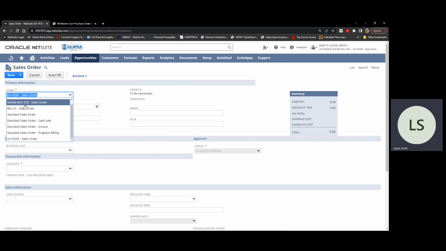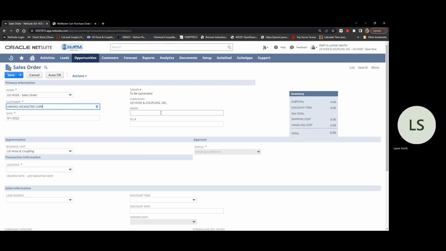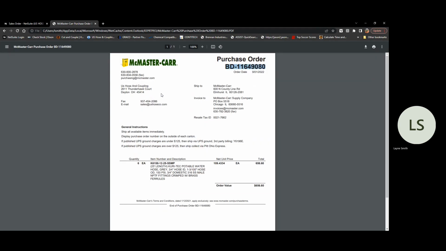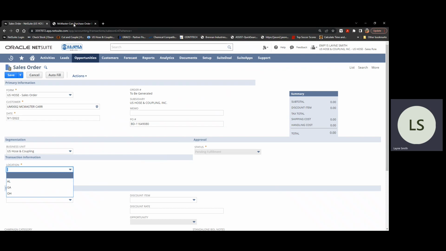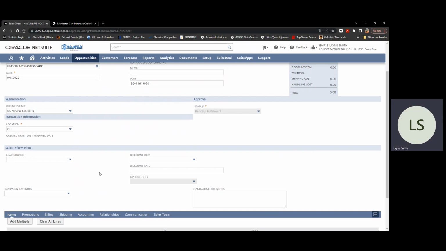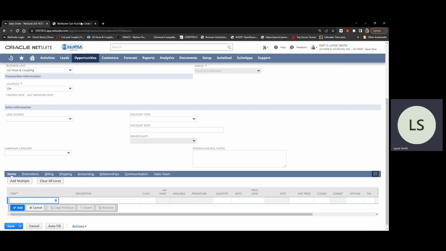Choose your company form. This is a US Hose customer, so we are going to go US Hose Sales, MasterCard, and select the company. Any credit status issues will pop up here. Purchase order number, I'll copy and paste. Location, this is case 6158 on here, which will come out of Ohio. Lead source isn't necessary right now. Then we're going to enter our item.